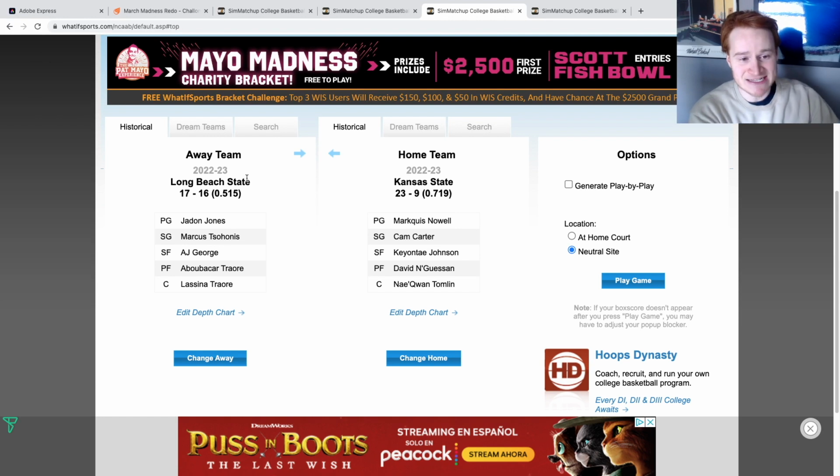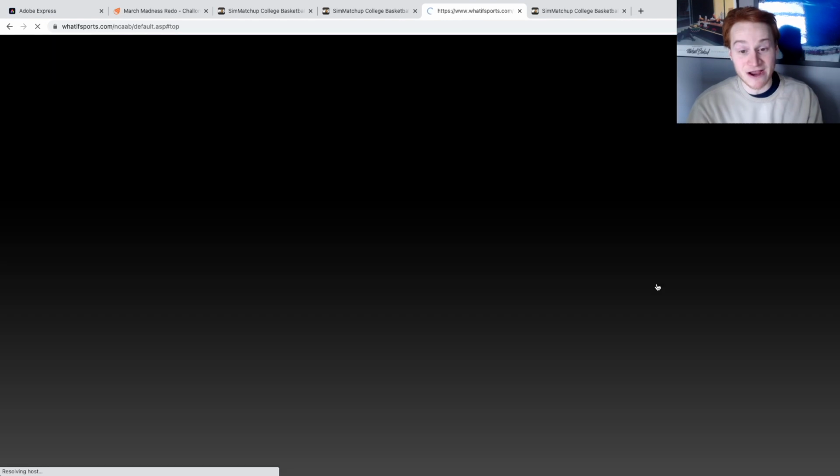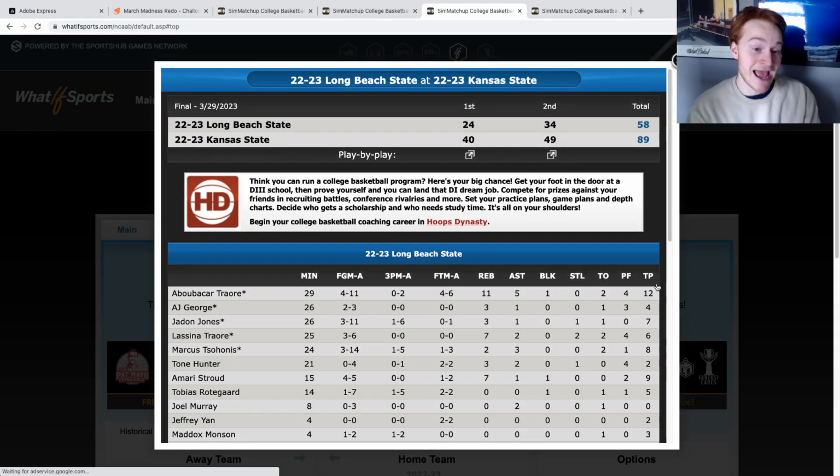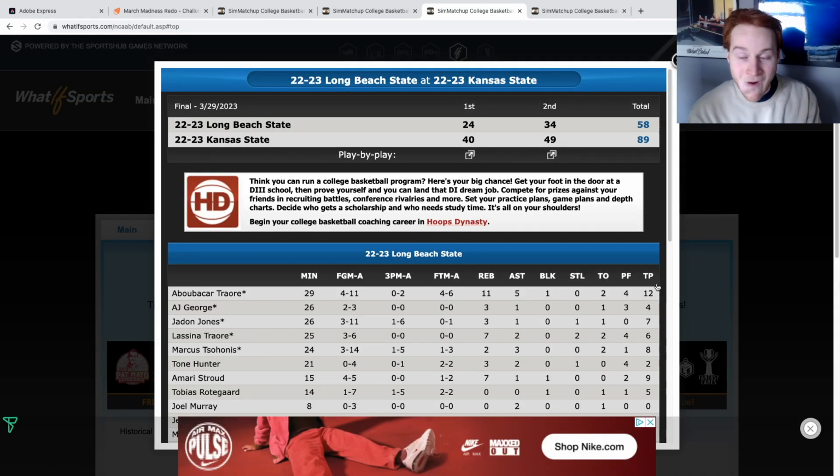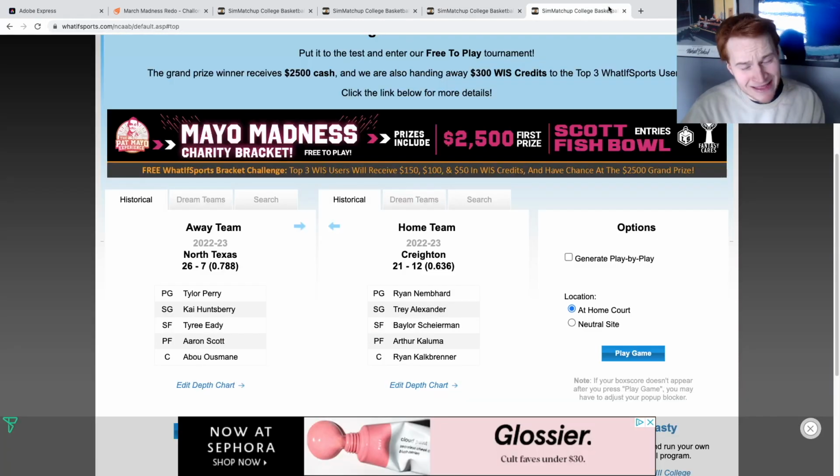Next, we have Long Beach State. I decided to sub out UC Santa Barbara for Long Beach State, who has the #1 offensive tempo in college basketball. I'm expecting a huge 14v3 upset here against the Kansas State team, who really made an impressive run to the Elite Eight in real life. This Long Beach State team is very, very good on offense. But Kansas State ends up winning that one.